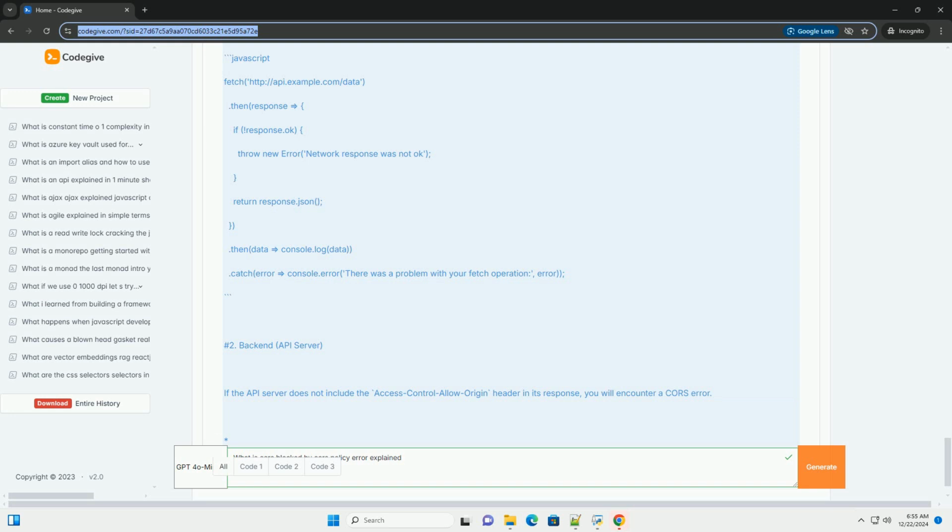Step 2. Update the server code. Now, modify your server code to use the CORS middleware.